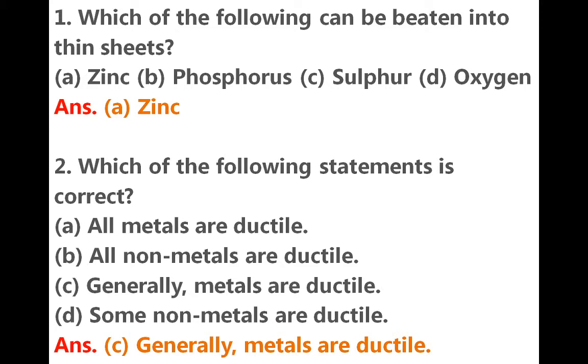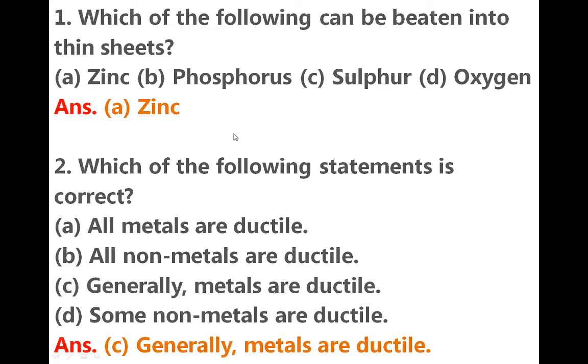Which of the following can be beaten into thin sheets? They have given 4 options: zinc, phosphorus, sulphur, oxygen, and the answer is zinc. Why? Because zinc is a metal, and phosphorus, sulphur and oxygen are all non-metals.